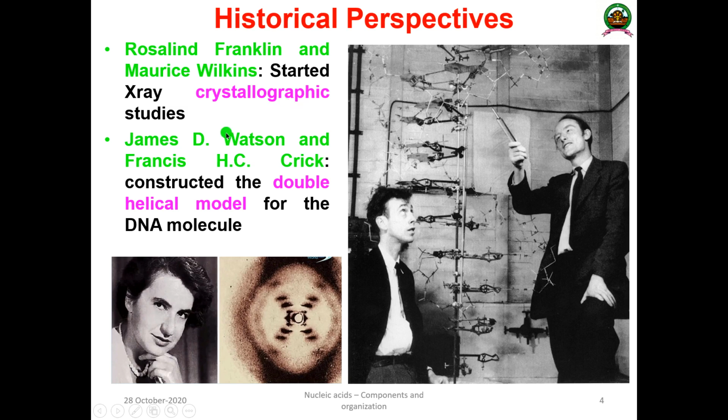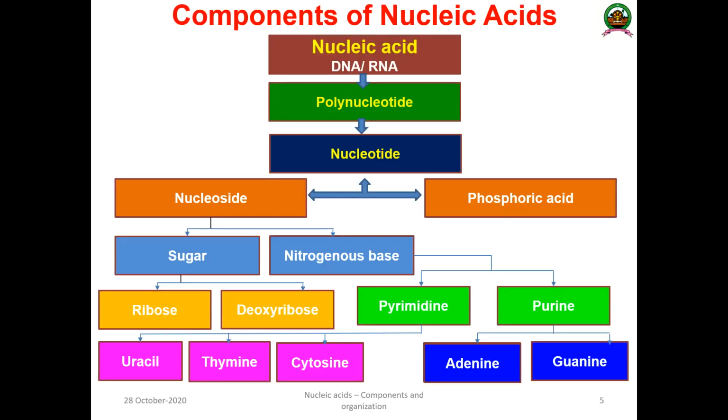Later in 1953, Dr. James Dewey Watson and Francis Harry Compton Crick, simply Watson and Crick, constructed the double helical model of the DNA molecule. For this study, James Watson, Francis Crick and Maurice Wilkins were awarded the prestigious Nobel Prize, but unfortunately Rosalind Franklin had passed away. And this is the brief historical perspective of nucleic acid.